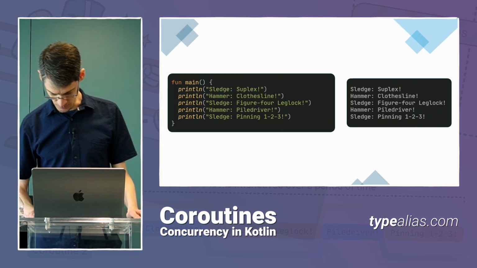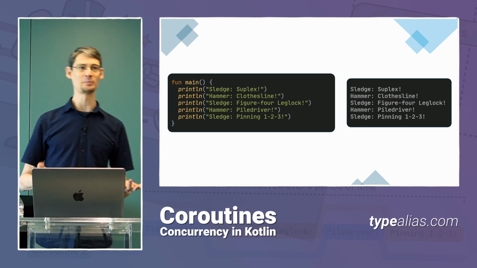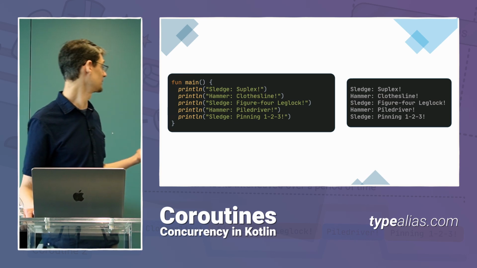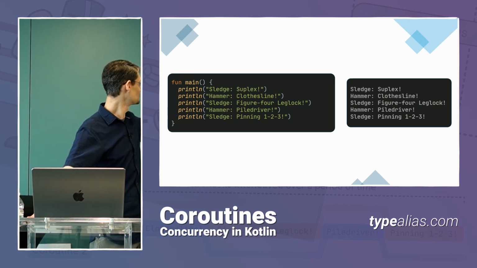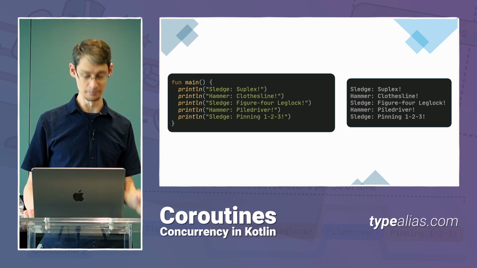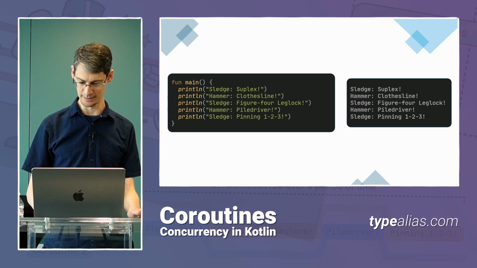Okay, let's write some Kotlin code. If we were to write this wrestling match in the most basic Kotlin, this is roughly what it would look like. We've got our main function here, and these print line statements, as you can guess, just print out to the screen. So the main function is the entry point. Print lines are just sending output to the console.